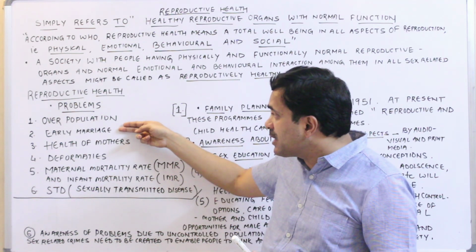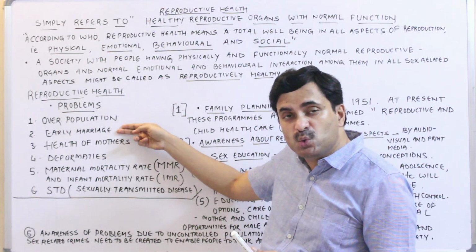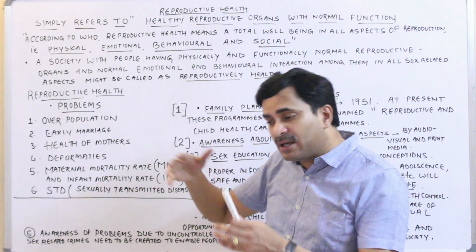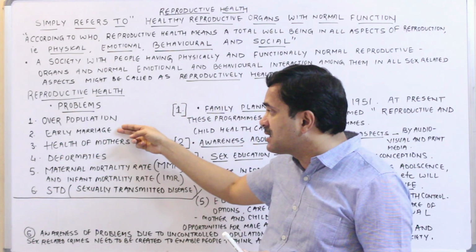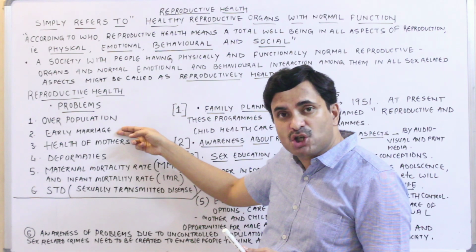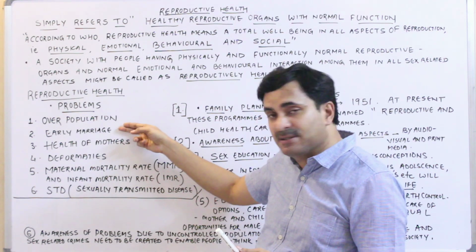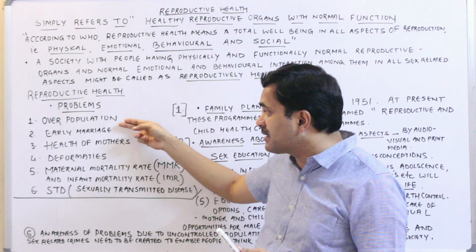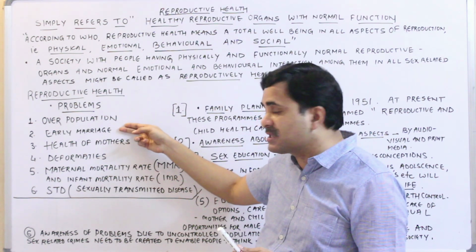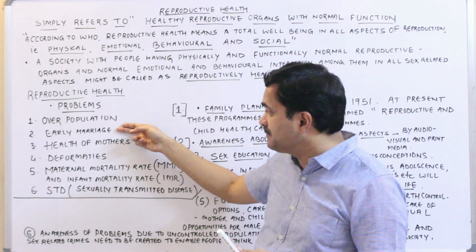The second problem related to reproductive health is early marriage in India. In many areas in India, as soon as a girl becomes sexually mature, means she enters the puberty age, she is married. And you know very well that whenever early marriage is done, it may create many problems.